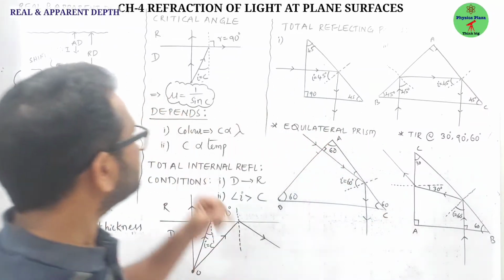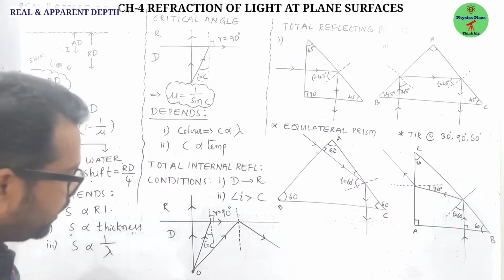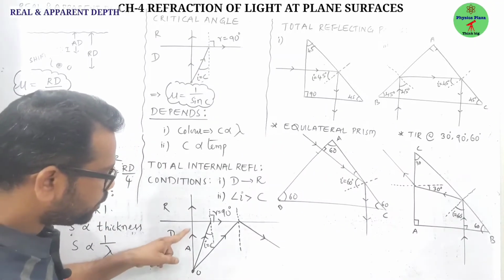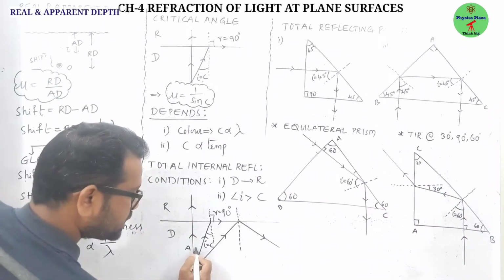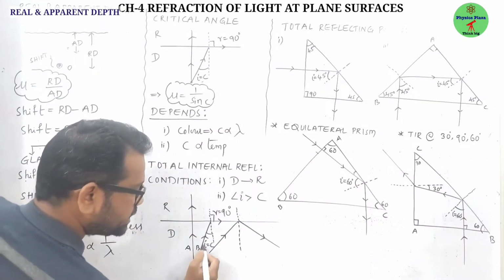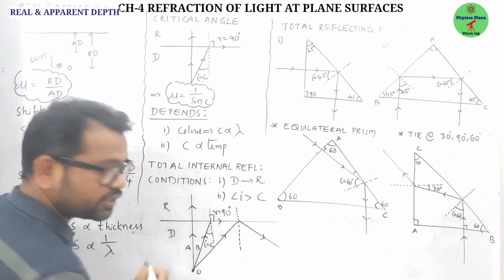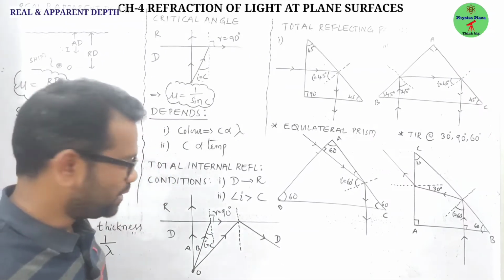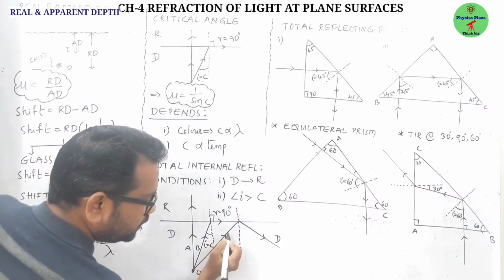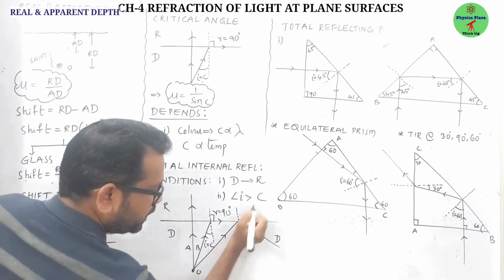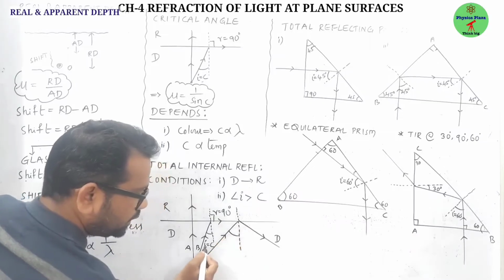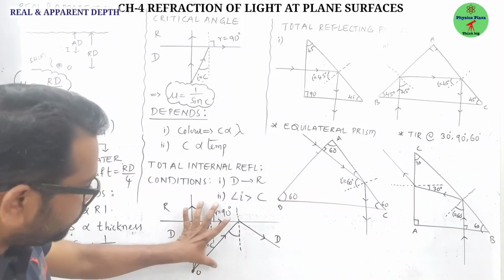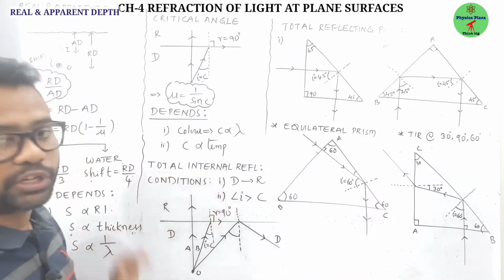So in the exam they might ask this diagram. Children, look here. Let us say this is light ray A. As it is incident normal, it will go undeviated. Whereas light ray B is incident at the critical angle, so it grazes the surface. Now look at light ray D; I am not using the one already used for the critical angle. It is going from denser to rarer, and definitely this angle is more than the critical angle, so the light ray comes back into the same medium. This phenomenon we call total internal reflection.